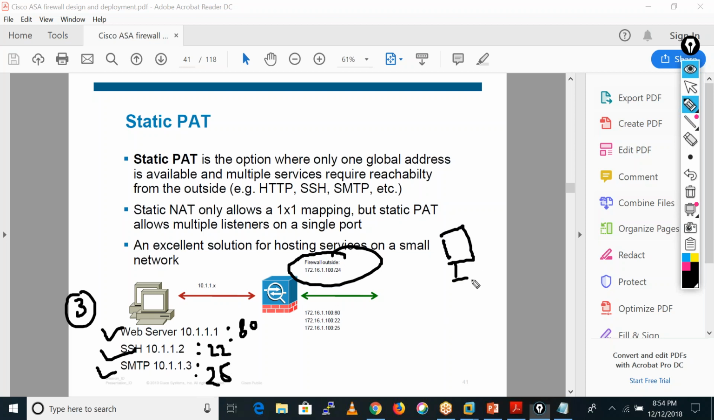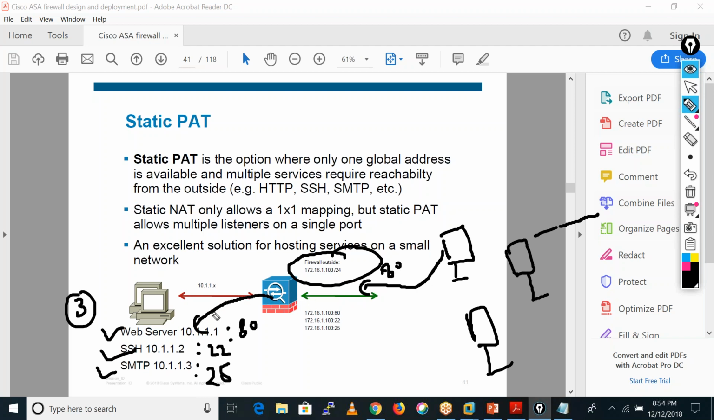Okay, there we are having around 3 users. Okay, not 3, we are having multiple users. I'm just taking 3 users only. So let's suppose this user sends the traffic on this IP, the 172.16.100 on port number 80. But the thing is, when the firewall receives this traffic, the firewall just forwards this traffic towards the web server.